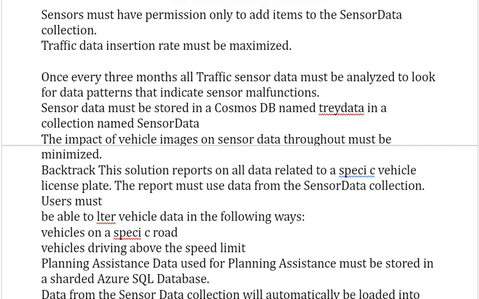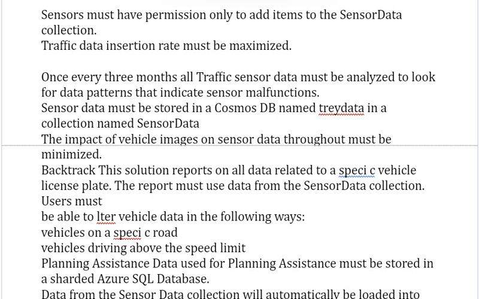Once every 3 months, all traffic sensor data must be analyzed to look for data patterns that indicate sensor malfunctions. Sensor data must be stored in a Cosmos DB named Trey Data in a collection named Sensor Data. The impact of vehicle images on sensor data throughput must be minimized.